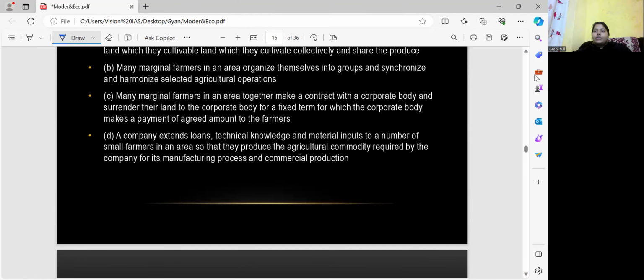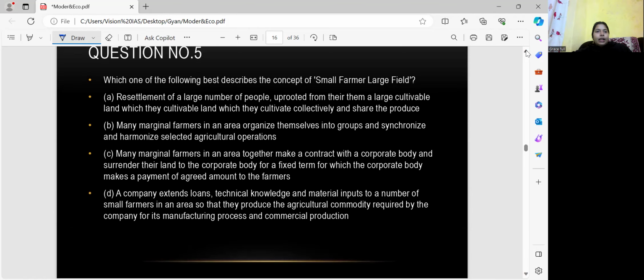Fine. Move to the next question. Question number 5. The question is talking about the small farmer large field. So basically this concept is described. There are four statements with definitions, and we have to find which is the perfect definition describing the concept of small farmer large field.